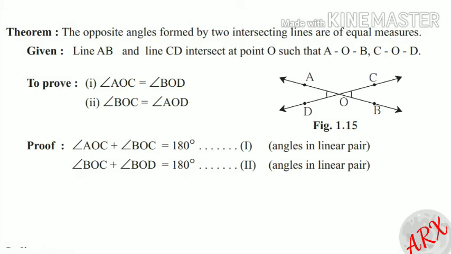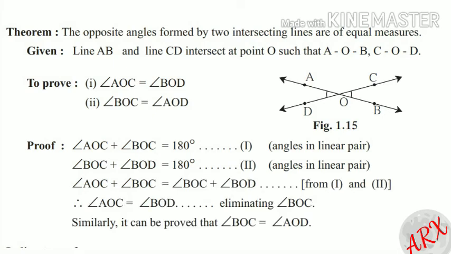If you observe both the equations, the right hand side of both the equations is the same. Hence we will equate the left hand side of both the equations. It will be angle AOC plus angle BOC equal to angle BOC plus angle BOD. Now as BOC is on both sides, after eliminating angle BOC, we will get angle AOC equal to angle BOD, which is our first proof. Similarly, we can prove angle BOC equal to angle AOD.